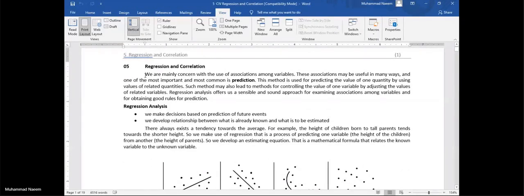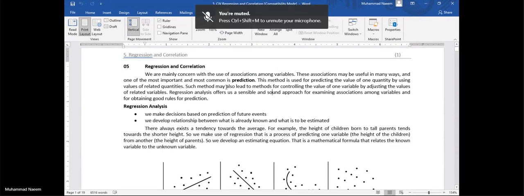Okay, read this text. We are mainly concerned with the use of association among variables. These associations may be useful in many ways, and one of the most important and most common is prediction. This method is used for predicting the values of one quantity by using the value of a related quantity. Now how do we represent the first quantity, and how do we name the other quantity?